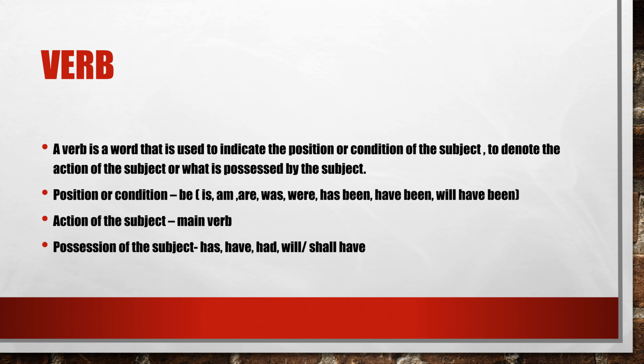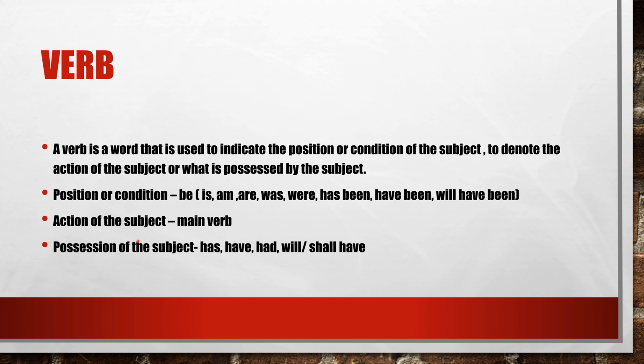A verb is a word that is used to indicate the position or condition of the subject, to denote the action of the subject and what is possessed by the subject. So it means that we are going to count three things in verb. First is verb for position or condition. In that case, we use be family words that are is, am, are, was, were, has been, have been and will have been. When you are telling about the position, you use these verbs.